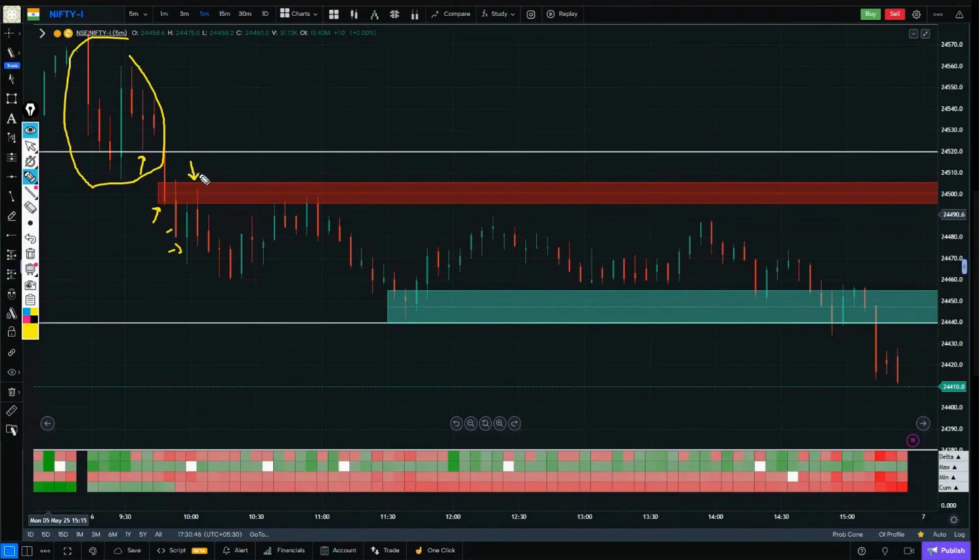The pullback happened within the same selling zones. There was no buying interest anywhere. It kept getting rejected from there. Eventually, it touched the node of the combined volume profile of the past few sessions. It hit the target somewhere. Significant selling was also observed there.